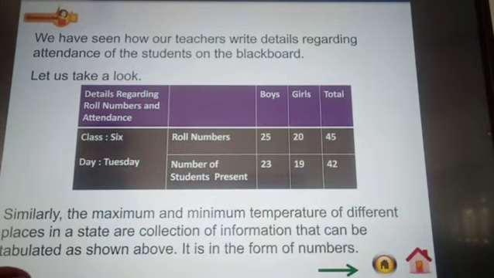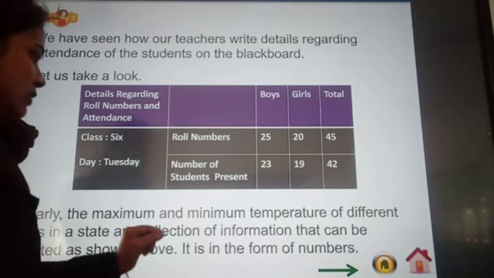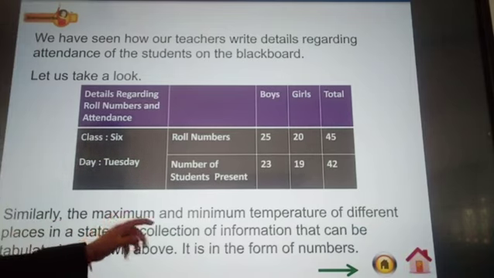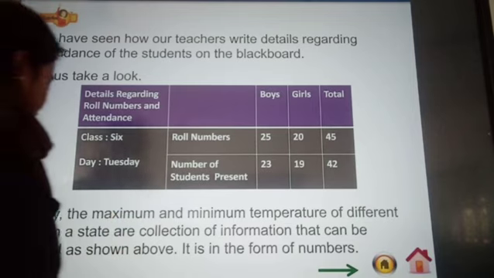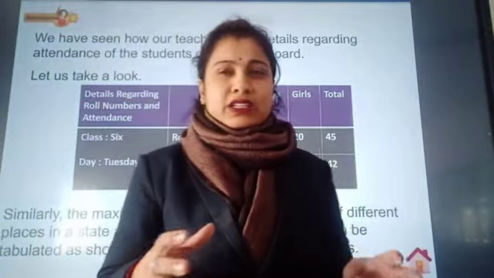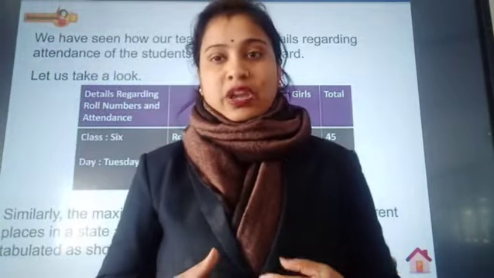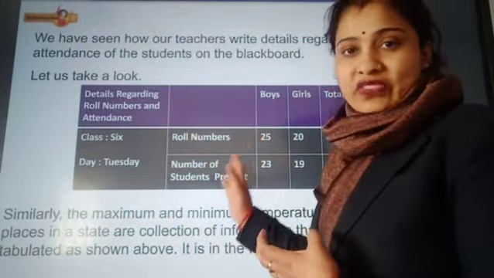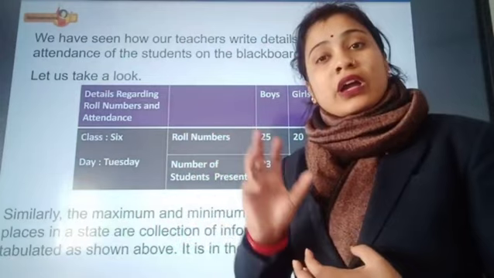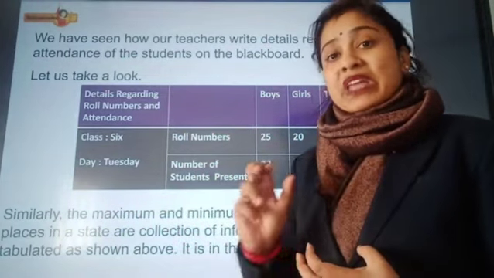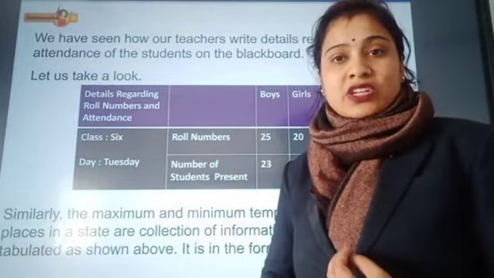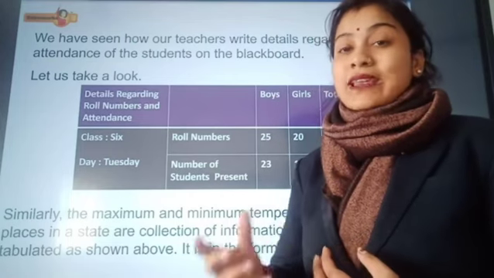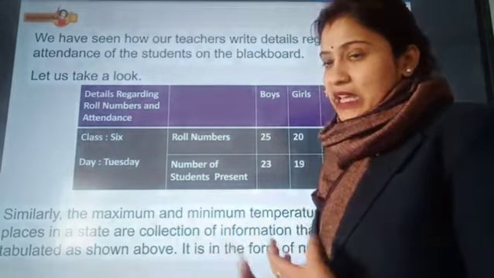Similarly, the maximum and minimum temperature of different places in a state is a collection of information. Whatever information we collect, we write it in some of these forms, and if the collection of information is represented in numbers, then we say it is numerical data.